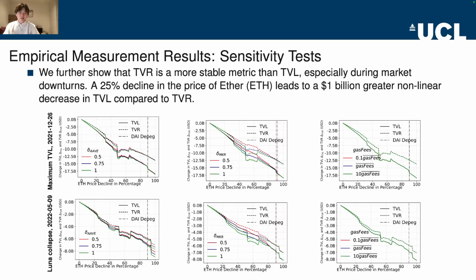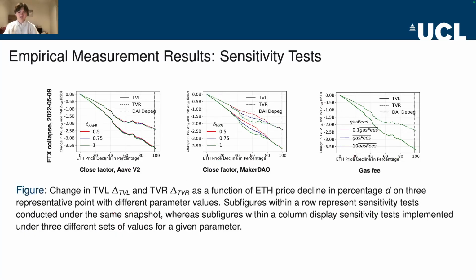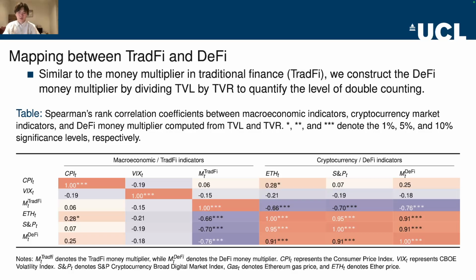We further conduct the sensitivity test for TVL and TVR in terms of the Ether price change. We observe that the TVR is a more stable metric than TVL, especially during the market downturn. A 25% decline in the price of Ether leads to a $1 billion greater nonlinear decrease in TVL compared to TVR. Similar to the money multiplier in traditional finance, we construct the DeFi money multiplier by dividing TVL by TVR to quantify the level of double counting.